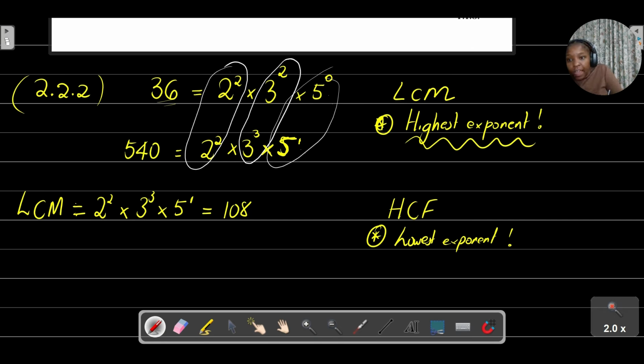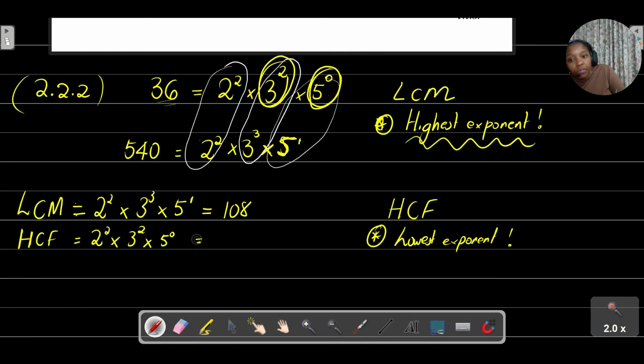Good. Now, let's find the highest common factor. Remember what I said here? Right here, we're going to focus on the powers that have the lowest exponent. So we can see here 2 to the power of 2. It's the same, they've got the same exponent, so I'm still going to use that 2 to the power of 2 multiplied by 3 to the power of 2. Do you see that there? This one is the lower exponent. Multiplied by 5 to the power of 0 or 1.